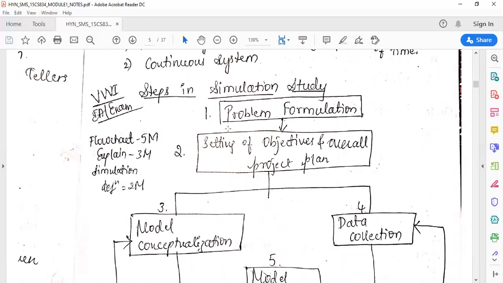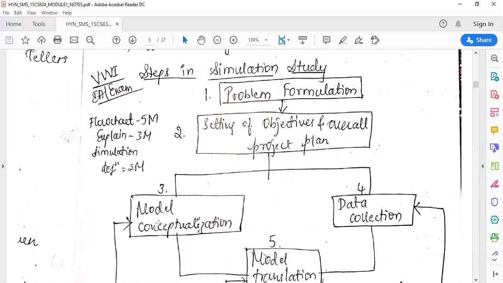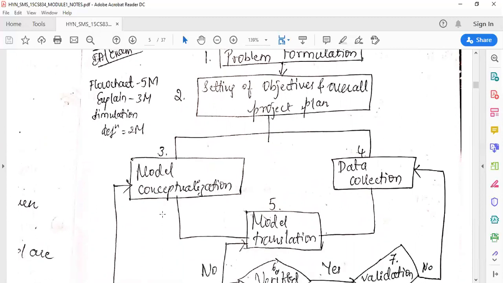The first step is problem formulation, that means understanding the problem statement. Once you have the problem, the second step is setting of objectives and the overall project plan. That means how you are going to prepare a simulation model for the given problem. The third step is model conceptualization, where you prepare a prototype of the model you want to build.